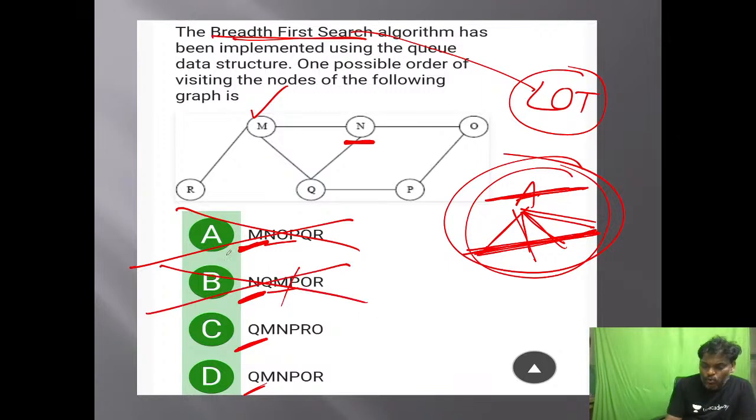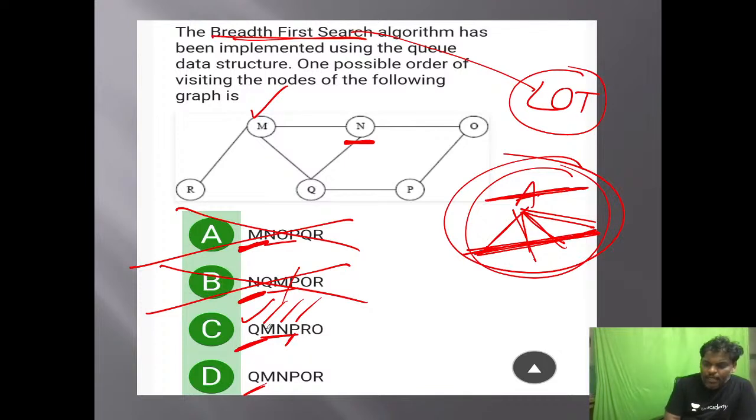Let's go to the C option. Q first. Q followed by M and P. Yes. Until here, no problem. Next one in the M and P. Who came first? M. M followed by M adjacent. Who is the M adjacent? Until here, I done.